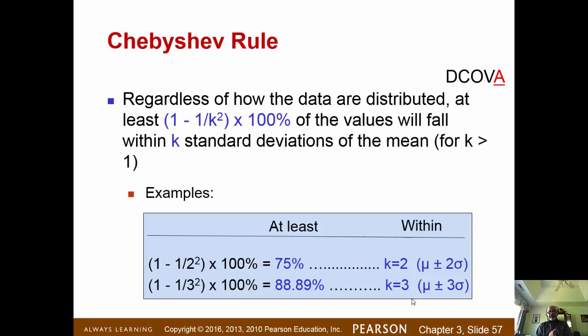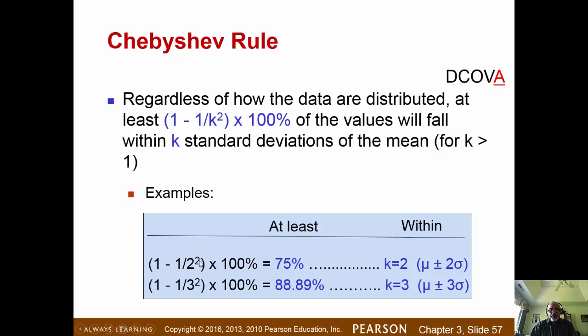As long as k is greater than 1, if you construct a k standard deviation interval, then 1 minus 1 over k squared, expressed as a percentage, is the proportion of data that will fall in that interval. So there are two differences from the empirical rule. The empirical rule needs a bell-shaped distribution, while the Chebyshev rule applies to anything. The empirical rule goes only 1, 2, and 3 standard deviations, while Chebyshev lets you construct any number of standard deviations as long as it is greater than 1.